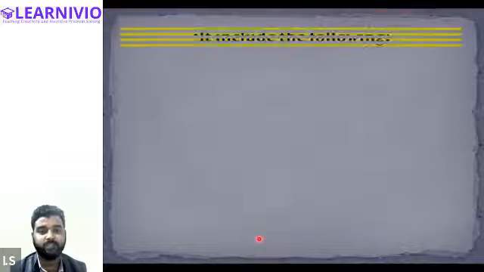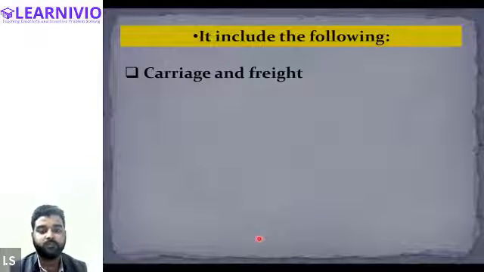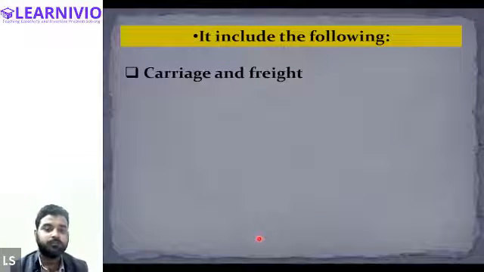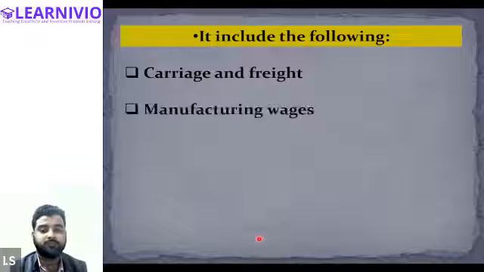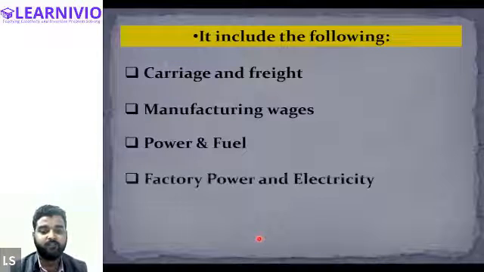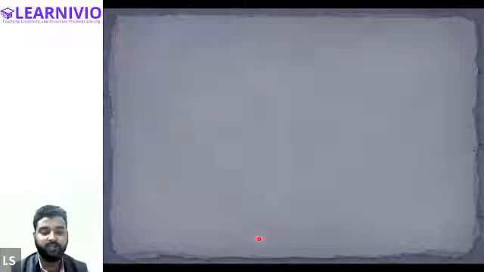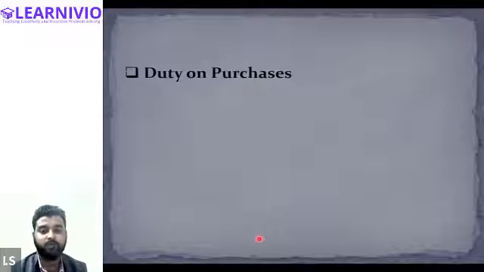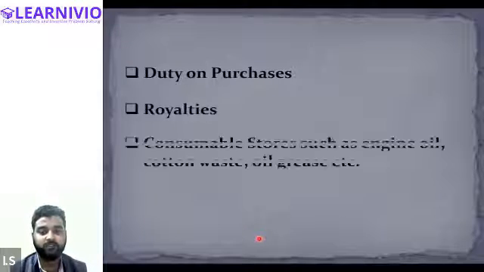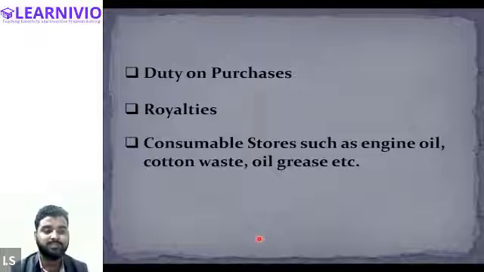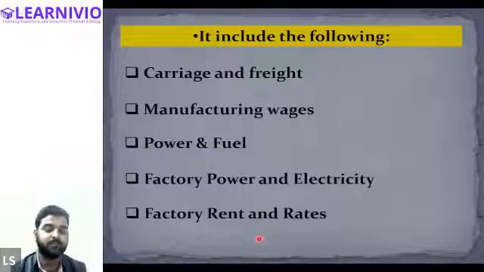So direct expenses generally include carriage inward, carriage and freight, manufacturing wages, power and fuel, factory power, electricity, factory rent and rates, duty on purchases, royalties, and consumable stores such as engine oil, cotton waste, oil grease. All of these things are considered as the direct expenses.